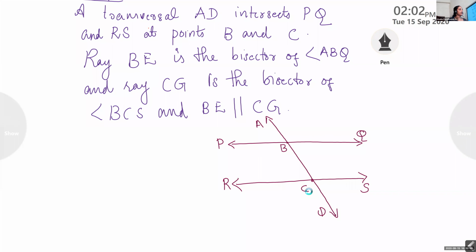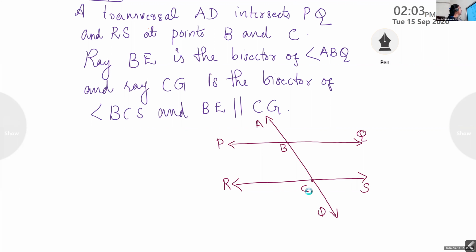So there are two lines PQ and RS, and there is a transversal. The transversal's name is AD. And this AD will intersect PQ in B and RS in C. Did you understand this much? Yes, ma'am. Okay.